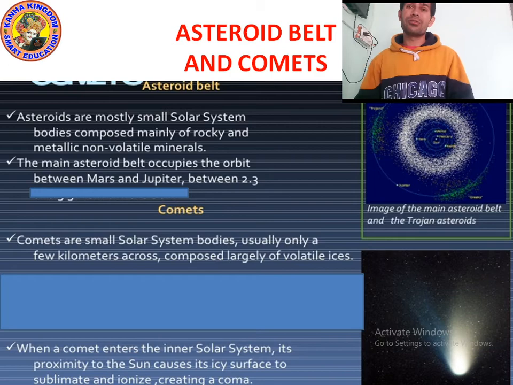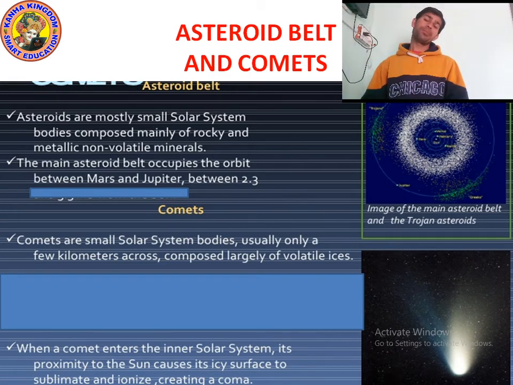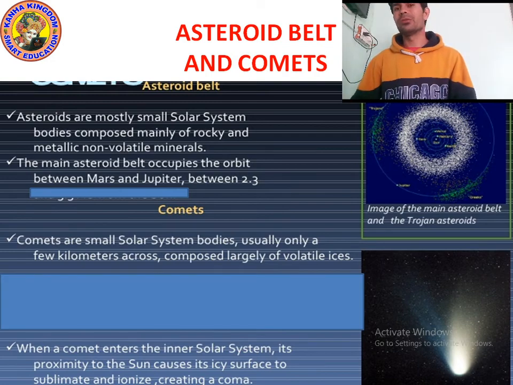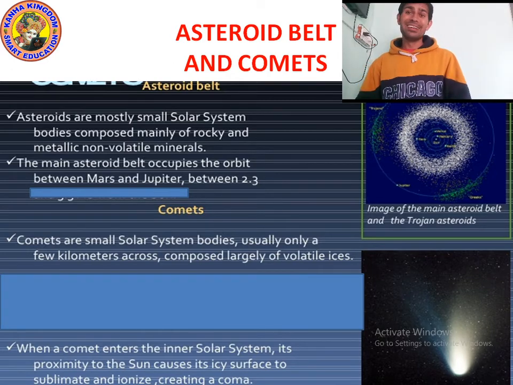We know that the asteroid belt is composed of rocky bodies and comets, and Ceres is also part of the asteroid belt. It is the largest body, with a diameter of 1000 kilometers. Asteroids are mostly small solar system bodies. Yes, they are small, but don't think they are really so small. Don't think they are just like a stone. No, you are wrong.